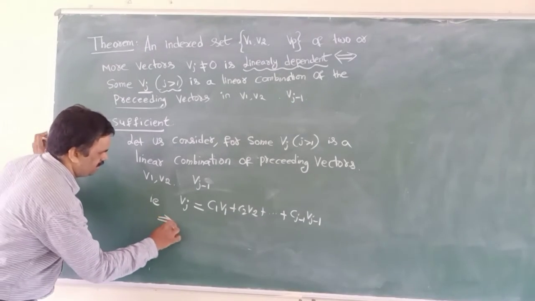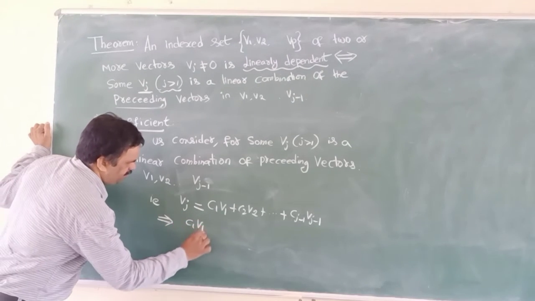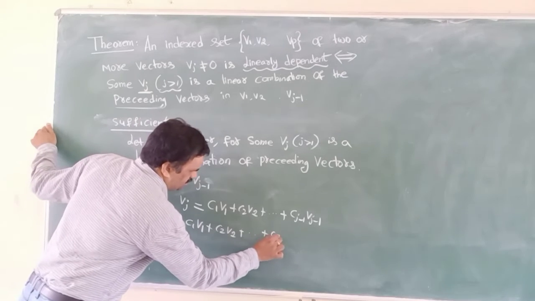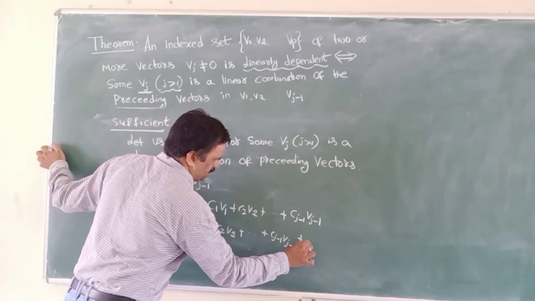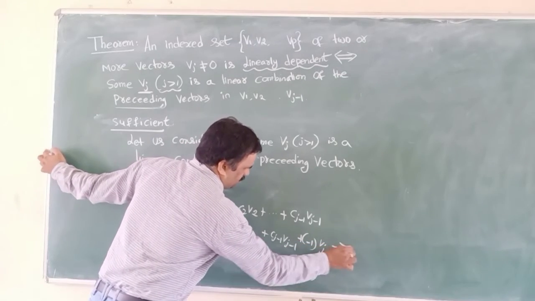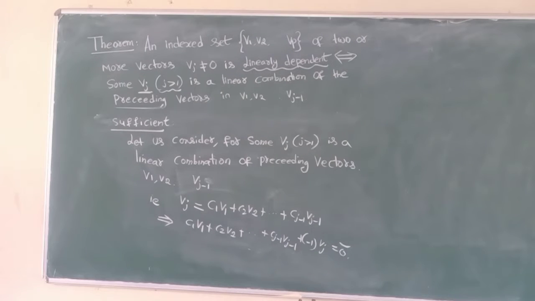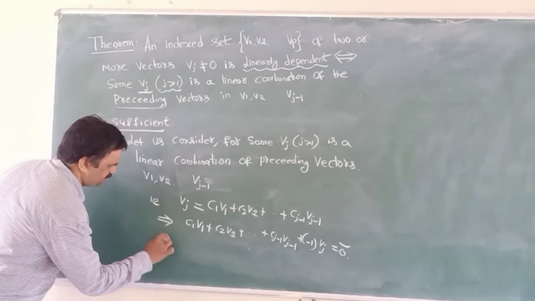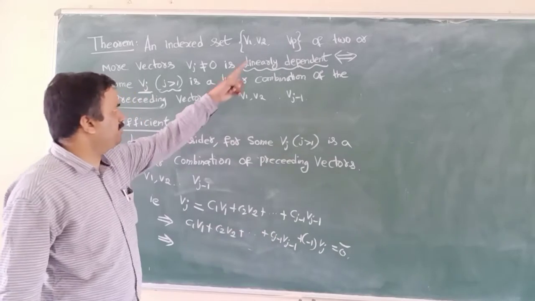This implies, I will take this Vj to the other side. So simply I can write C1 V1 plus C2 V2 plus so on Cj minus 1 Vj minus 1 plus minus 1 Vj is equal to 0 bar. We have j vectors here, but in total the indexed set has p vectors.